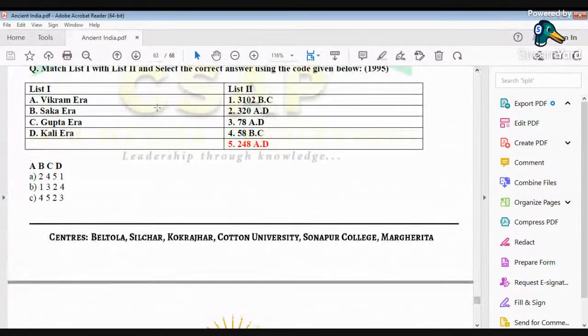So what did I say? B, Saka era, is associated with Kanishka. So the correct answer in this case would be 78 AD.